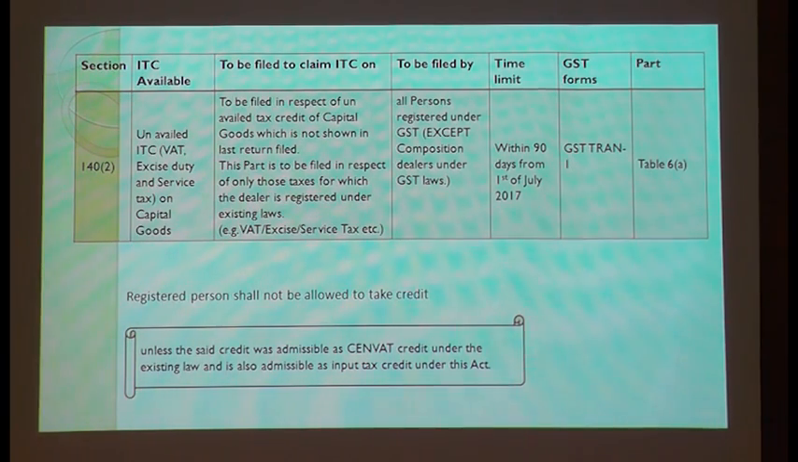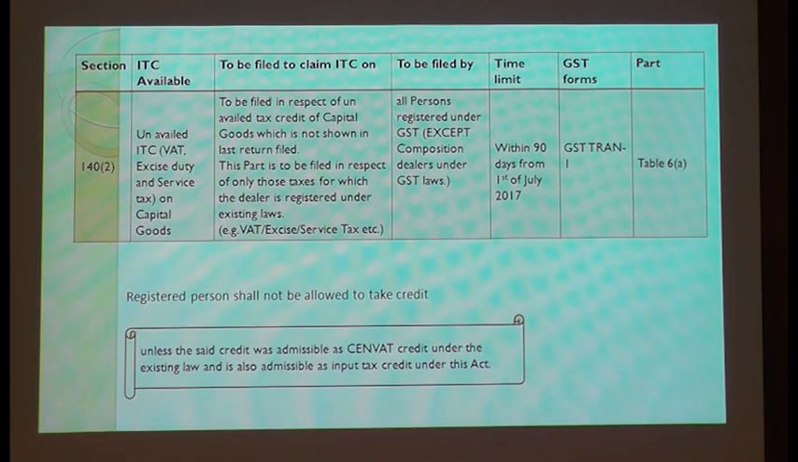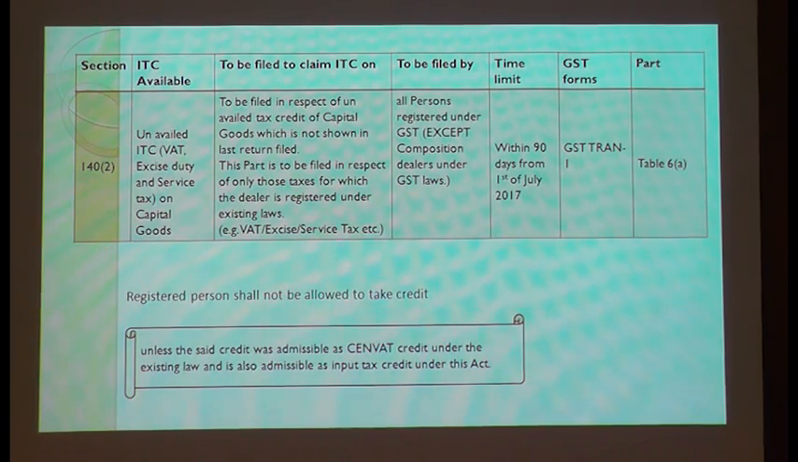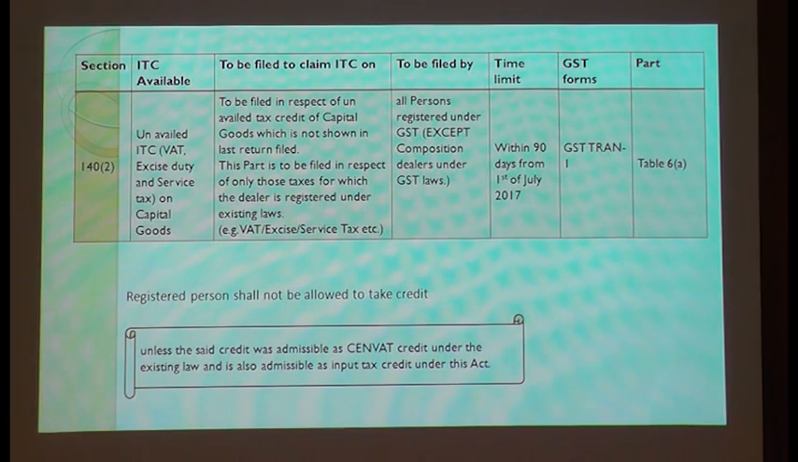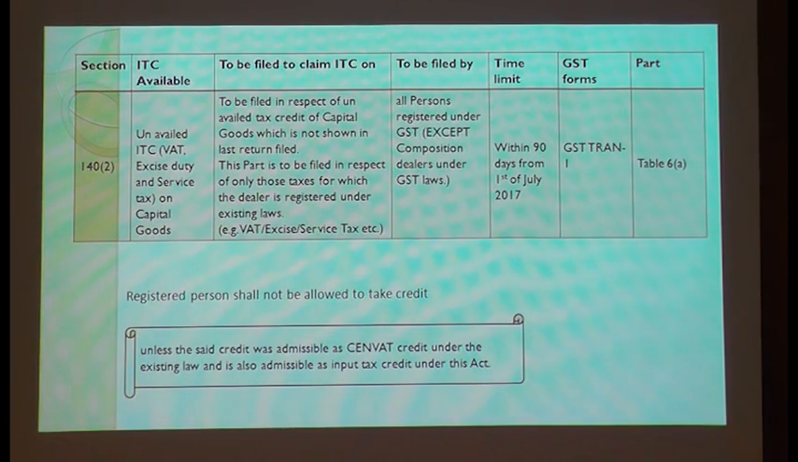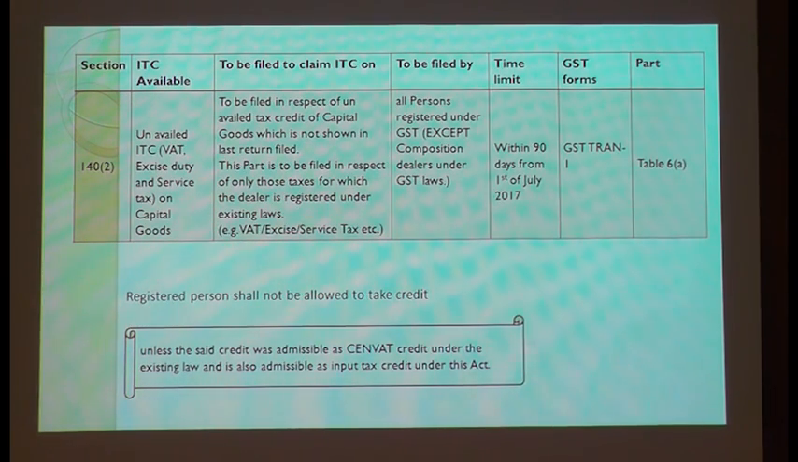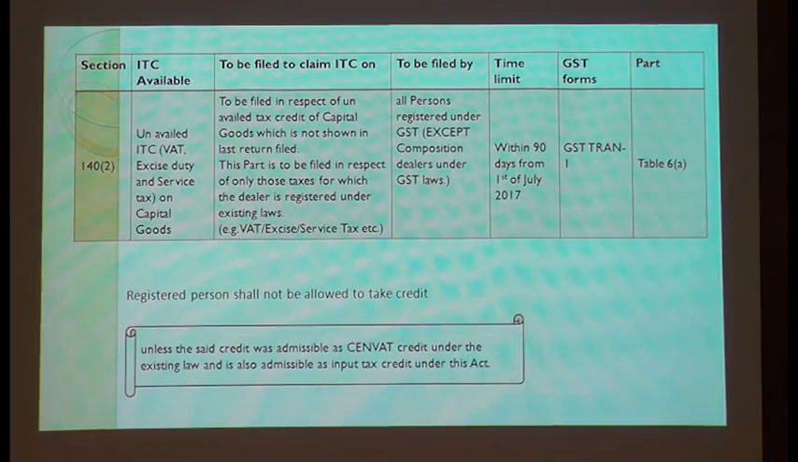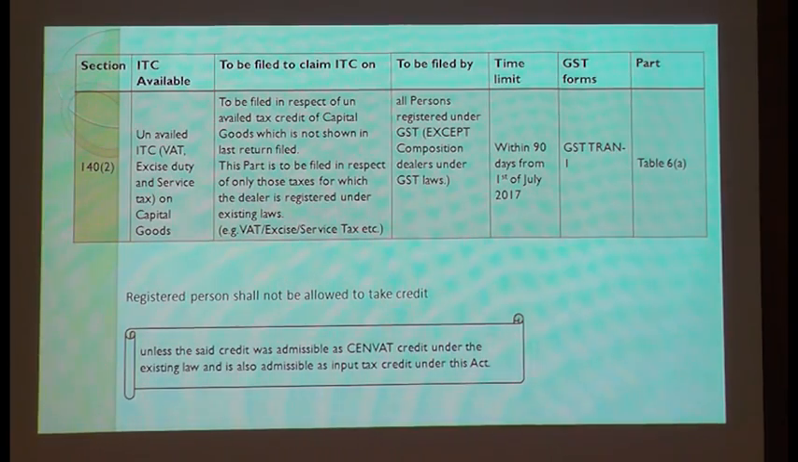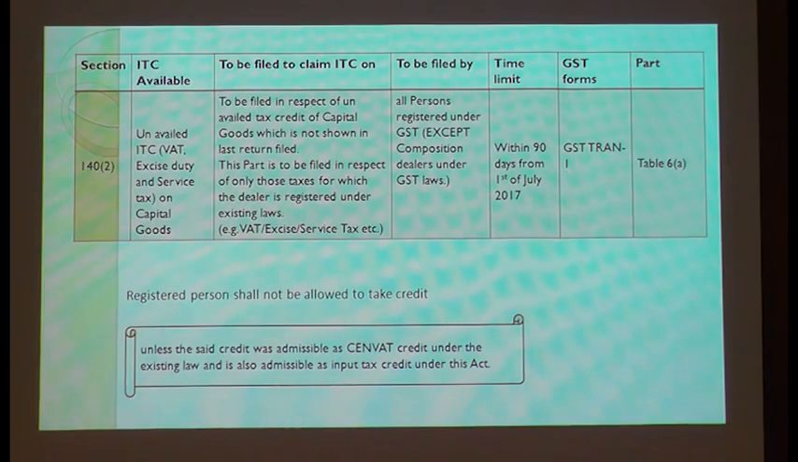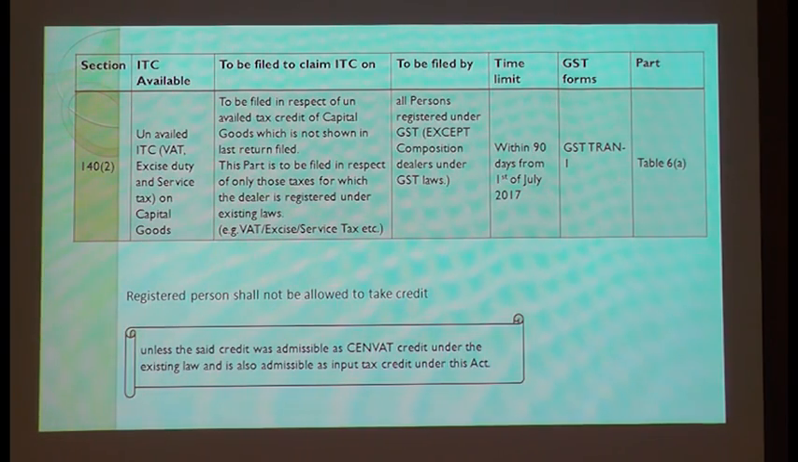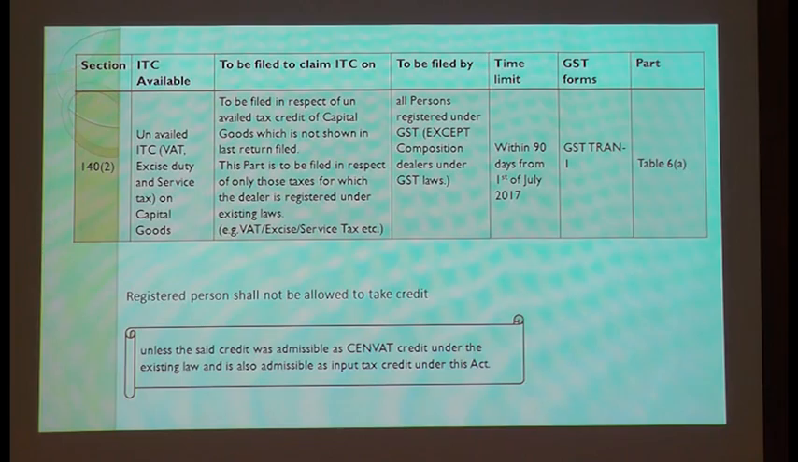So basically, let us understand this credit has to be given in table 6 of your TRAN-1. And please understand, this credit can be claimed by all registered persons except composition dealers under the GST law. So if you have applied for composition under the GST law, you cannot apply for this transitional credit. Who are the composition suppliers in the GST law? One is the traders, one is the notified manufacturers, or a service provider such as restaurants whose aggregate turnover is not exceeding 75 lakhs. So if they have applied for this, then they cannot take the credit.